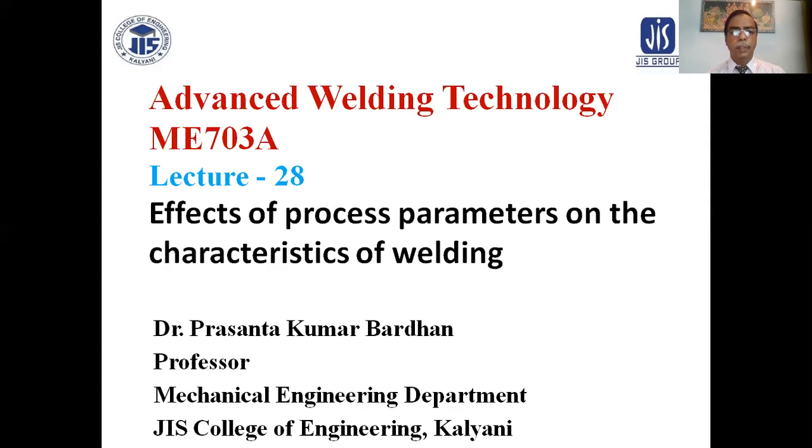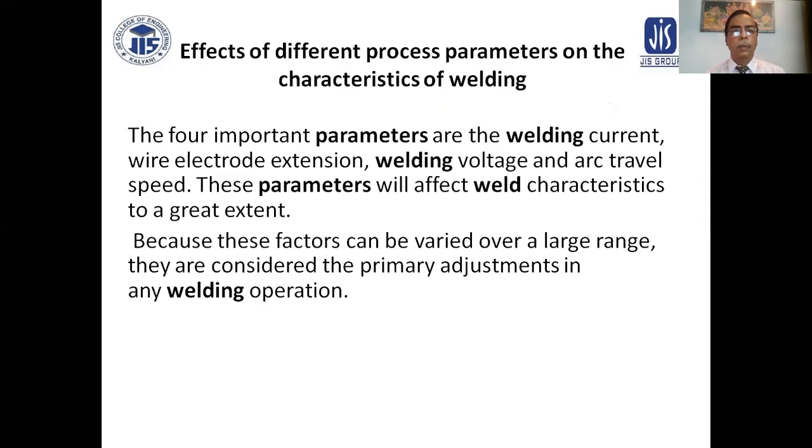Advanced Welding Technology, NE 703A. Today is lecture number 28: effects of process parameters on the characteristics of welding. There are four important parameters: the welding current, electrode extension, welding voltage, and arc travel speed. These parameters will affect weld characteristics to a great extent. Because these factors can be varied over a large range, they are considered the primary adjustments in any welding operation.